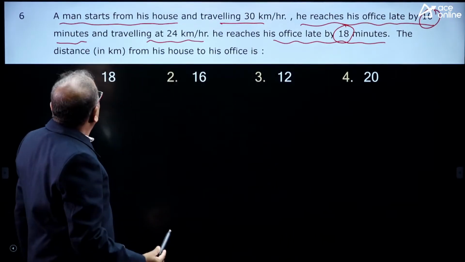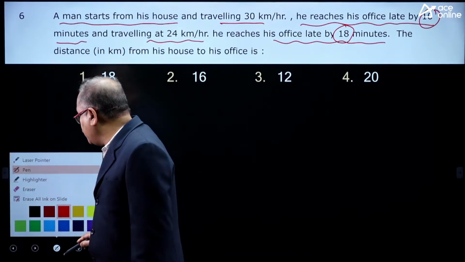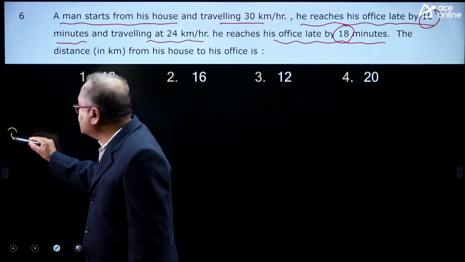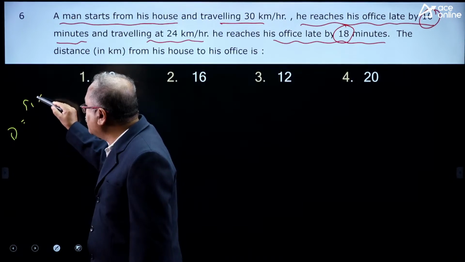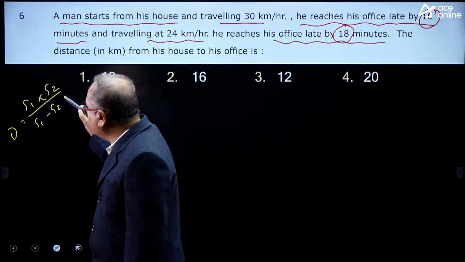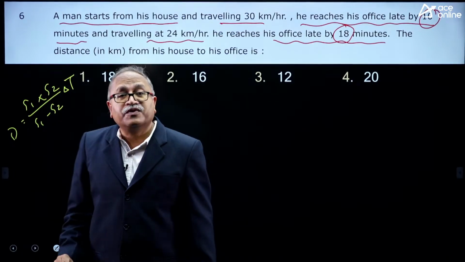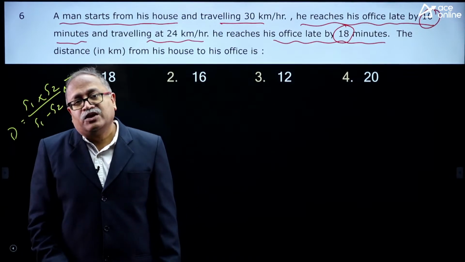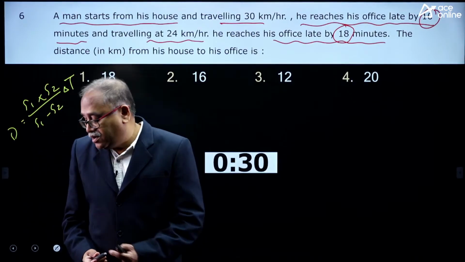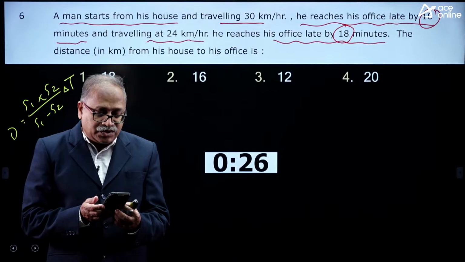Okay, now what is the distance? It is a stereotypic question: distance is equal to speed 1 into speed 2, divided by speed 1 minus speed 2, into the difference of time, as we did previously. Come on, you answer it. I don't think you need the 30 seconds to answer this question.